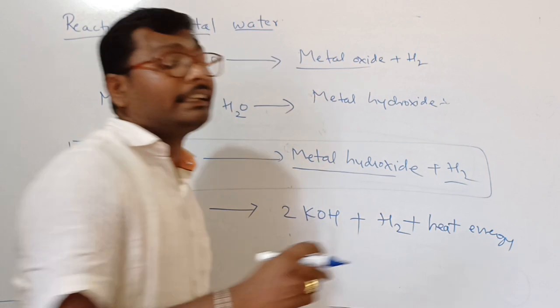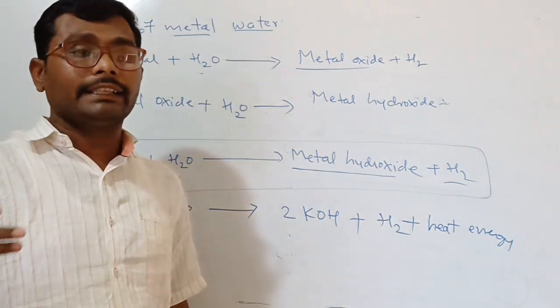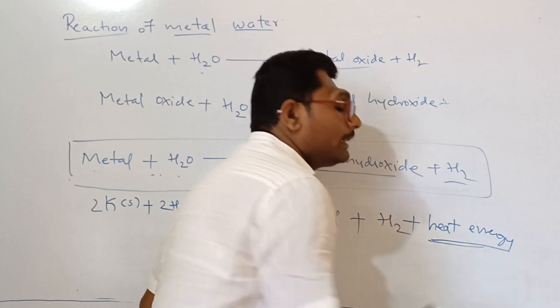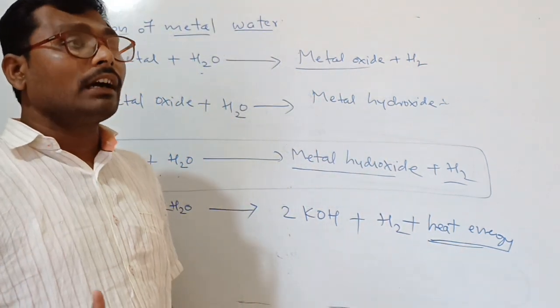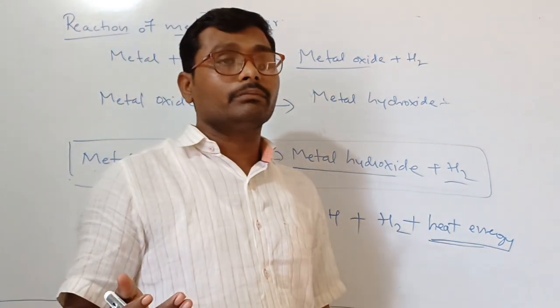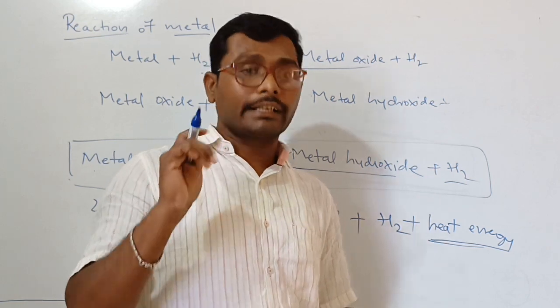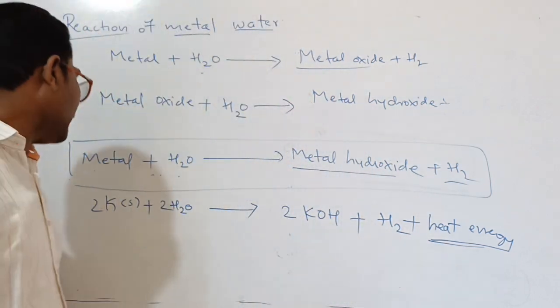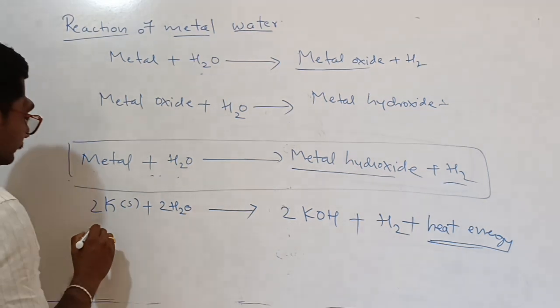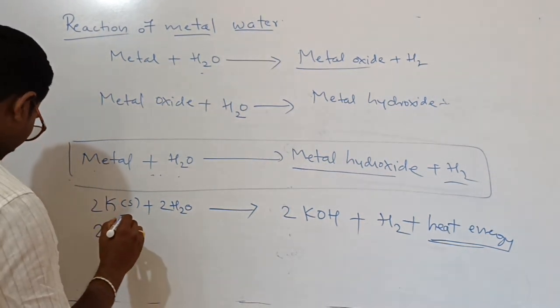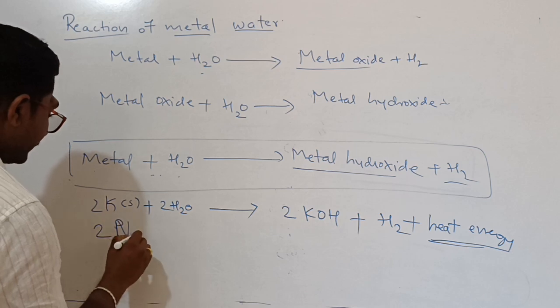If after the reaction you get heat energy, that reaction is called an exothermic reaction. When the reaction takes place, heat energy is also given out with the products. So that is an exothermic reaction. Then the second one is, not potassium, it is sodium.